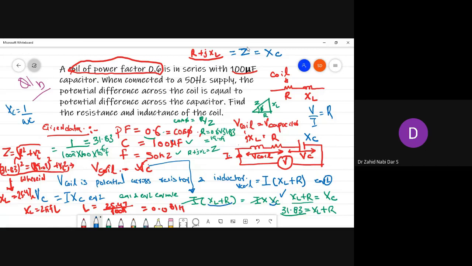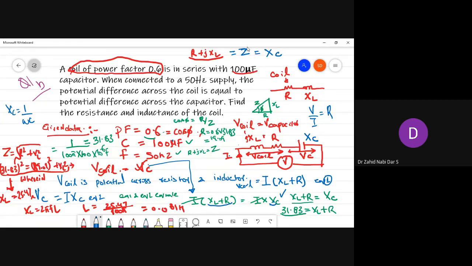Any doubts? Yes, tell me. Someone was saying something. Let me tell you. The question is that Z is R plus JXL, but we have R plus XL here, so how can we equate both? No, Z value is R plus JXL only. I will tell you one thing: when we are multiplying this also, this is also R plus JXL only.